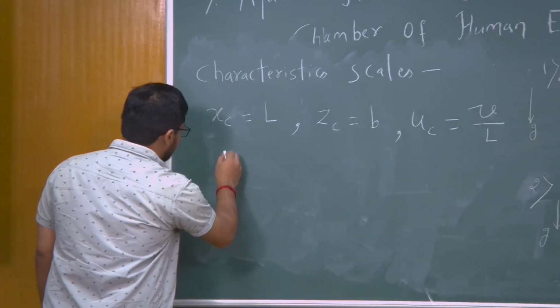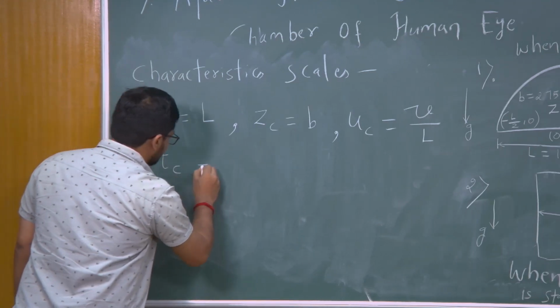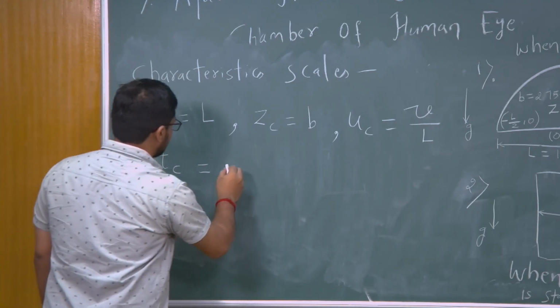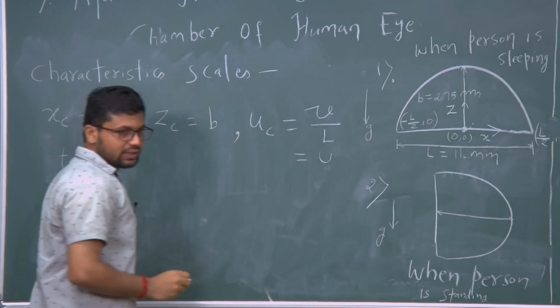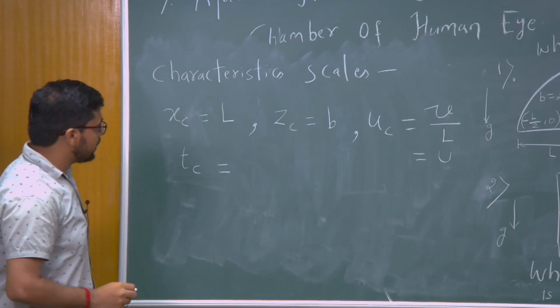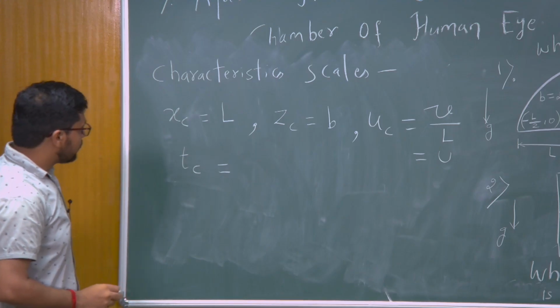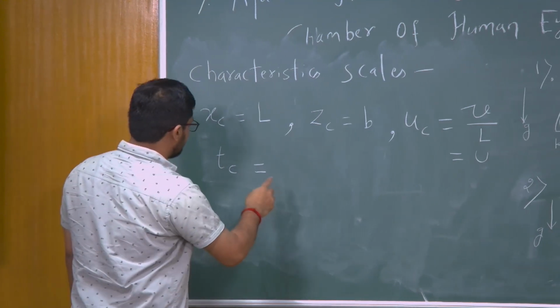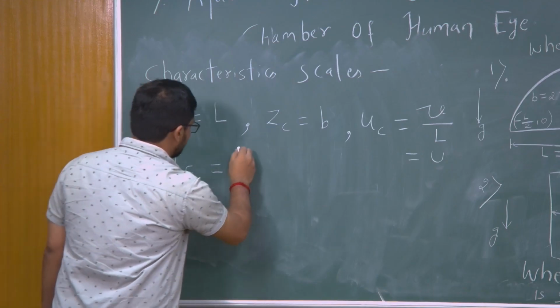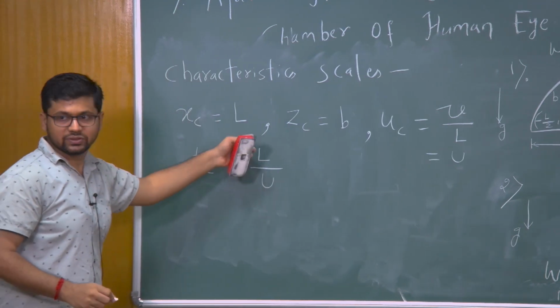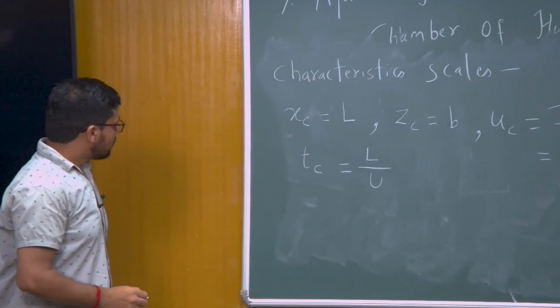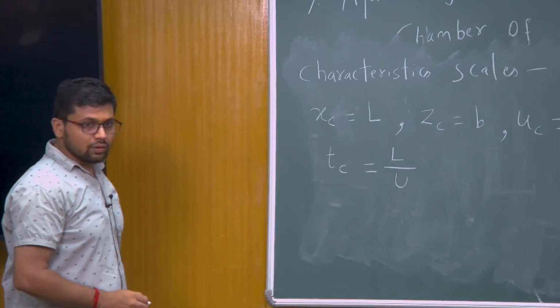Now, let us choose the characteristic time scale, tc. Let me call nu upon L capital U, because every time I do not want to write nu upon L. So the characteristic time scale will be L upon U, meter upon meter per second, which is second.